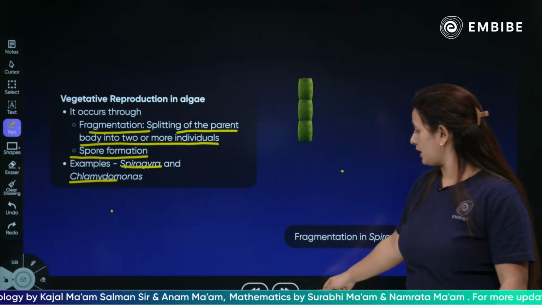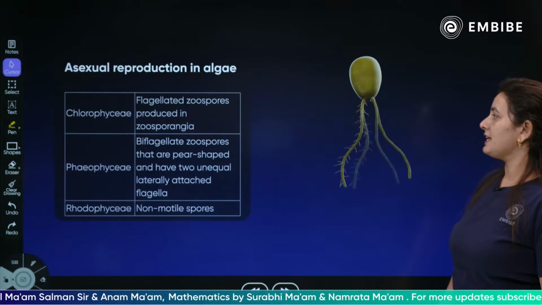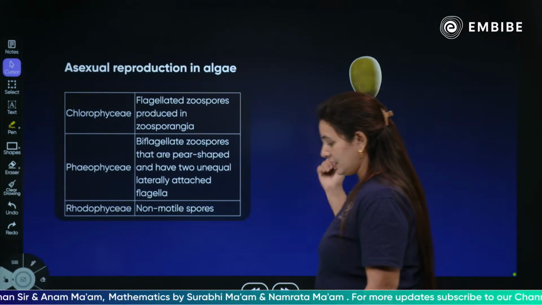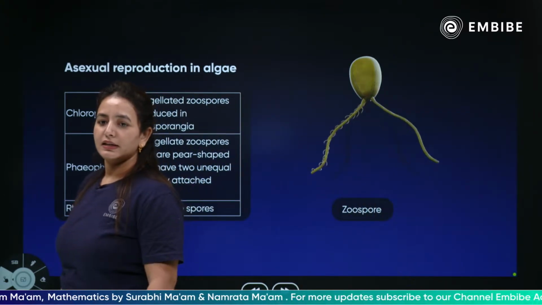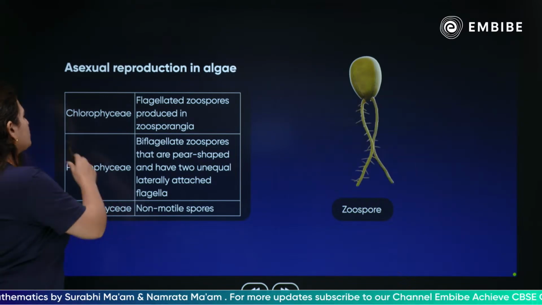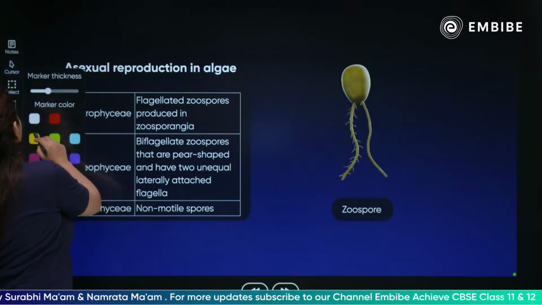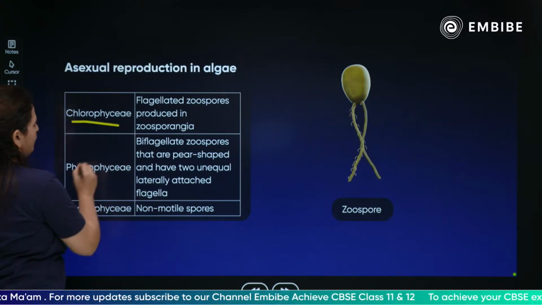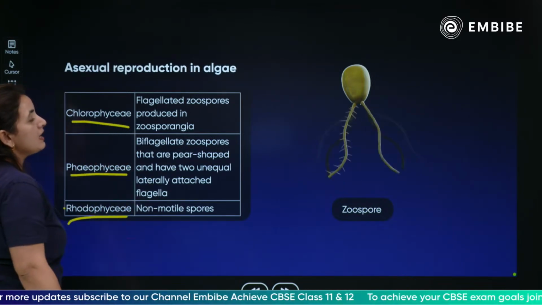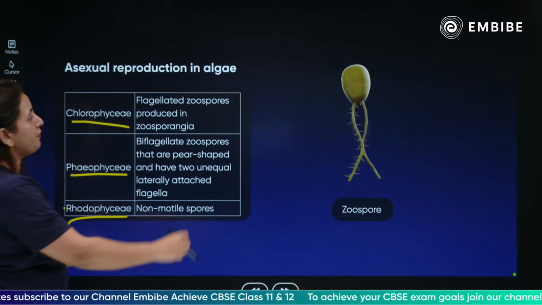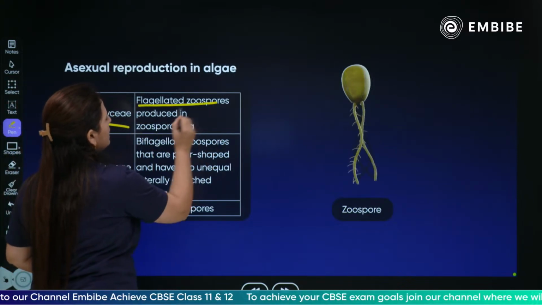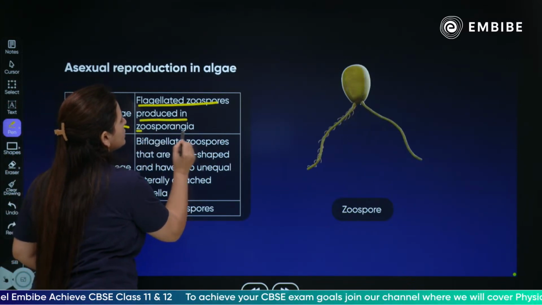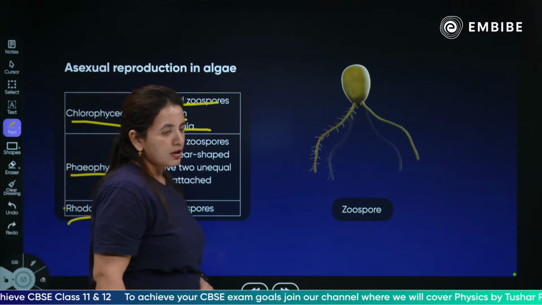Moving forward, talking about asexual reproduction. Can you see this? This is a zoospore. What is asexual reproduction? Asexual reproduction basically occurs in the chlorophyceae, phaeophyceae and rhodophyceae. In the chlorophyceae, there are flagellated zoospores which are produced in the zoosporangia.